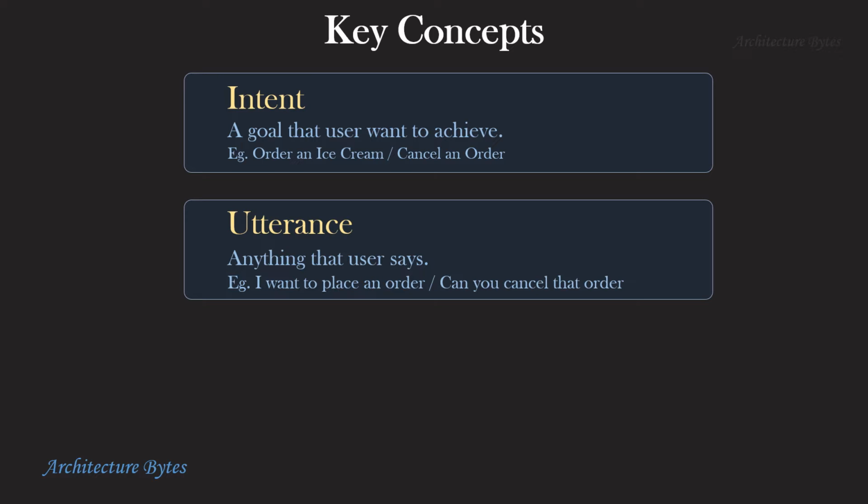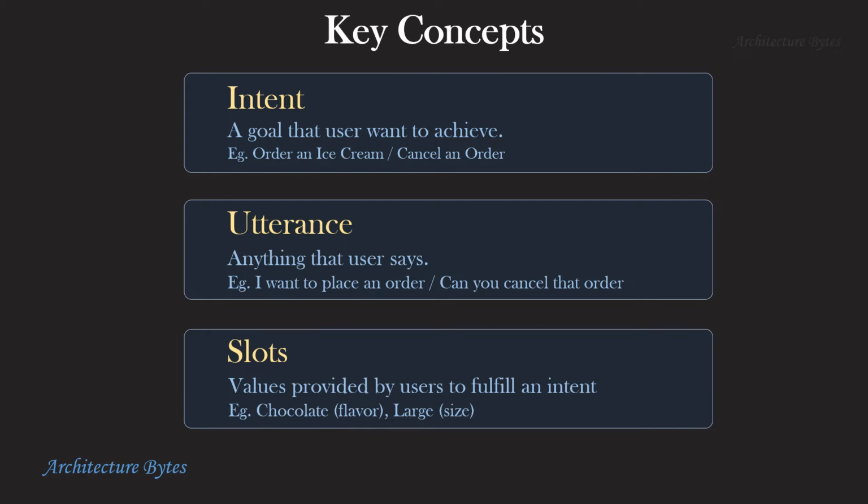Anything that the user says is an utterance, and it results in an intent coming into play. For example, if the user says, I want to place an order, this would be handled by, say, CreateOrderIntent. Or if the user says, can you cancel that order, this would be handled by CancelOrderIntent.